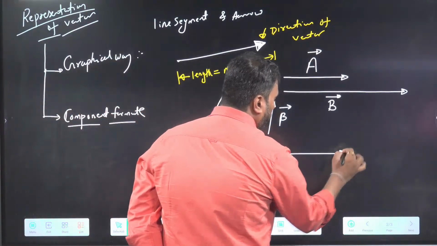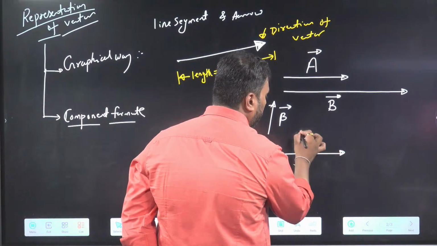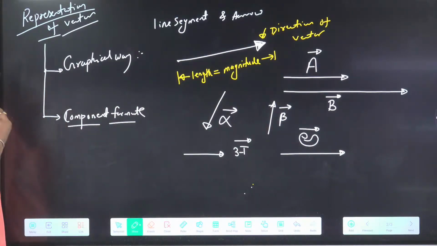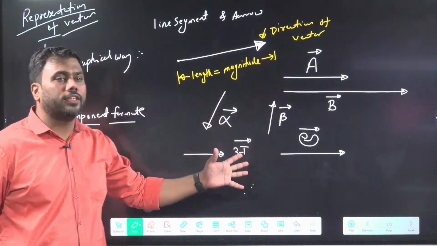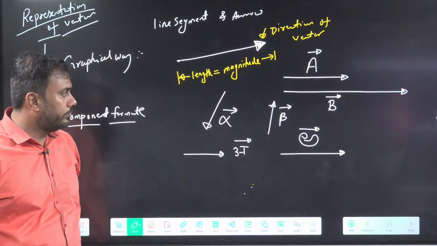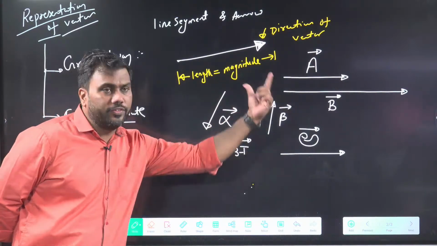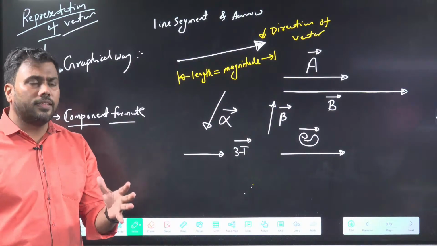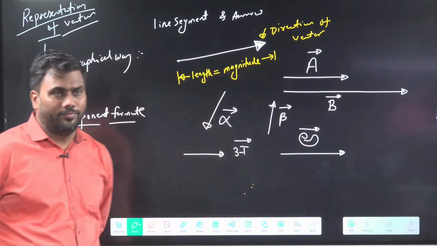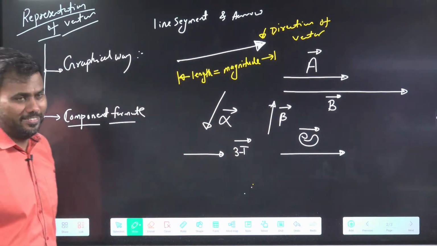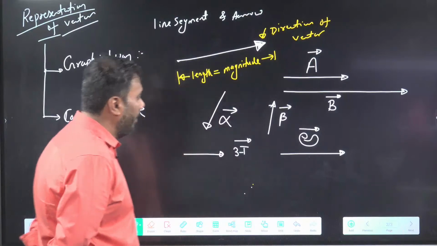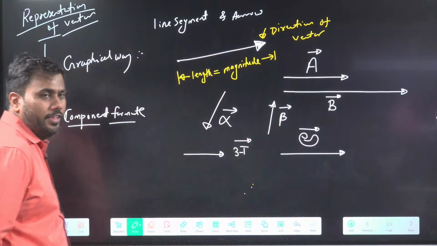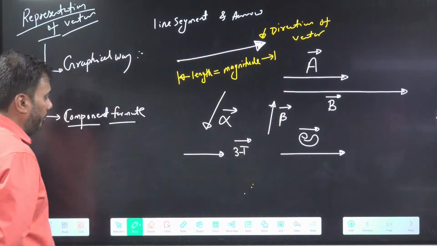You can also choose Telugu. So there are many choices for vectors. You can use different letters to represent a vector. But the general practice is to use the English alphabet. Okay? Okay, Durga Prasad. We usually use the English alphabet to represent a vector.